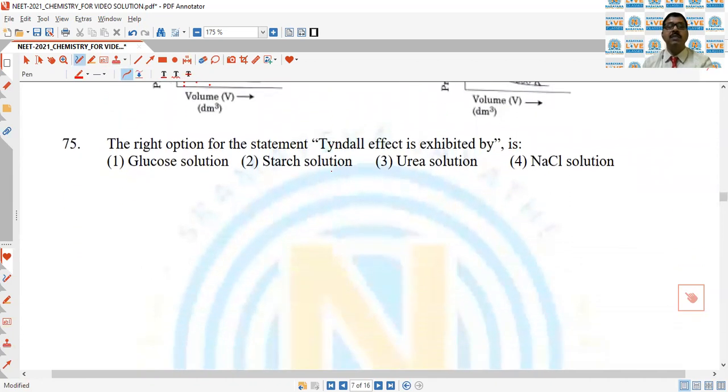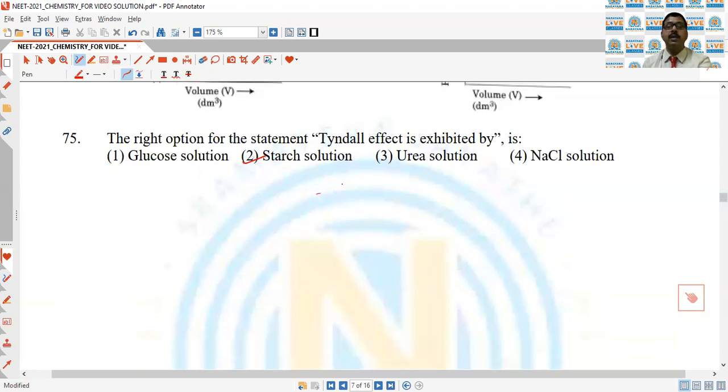Next, question number 75. The right option for the statement, the Tyndall effect is exhibited by. As you know, the Tyndall effect is exhibited by the colloidal solution and the suspension. Glucose solution is a true solution which does not exhibit the Tyndall effect. A starch solution can exhibit the Tyndall effect. Urea is once again a true solution, and NaCl solution too. That is why second is the correct answer of the question.